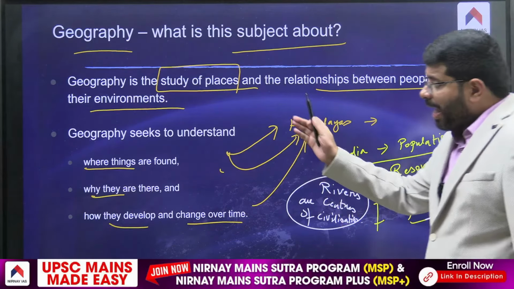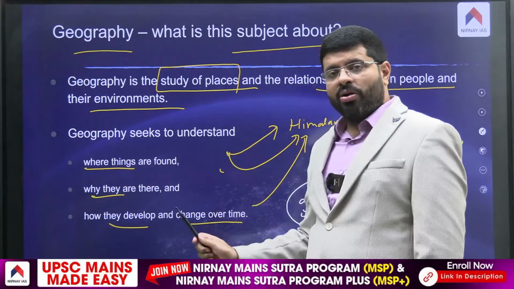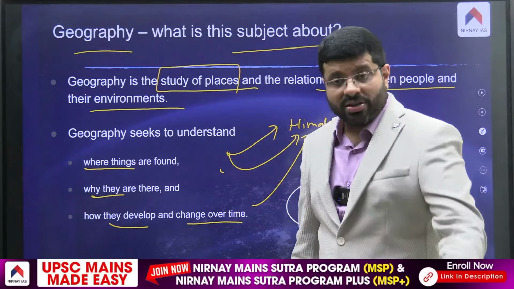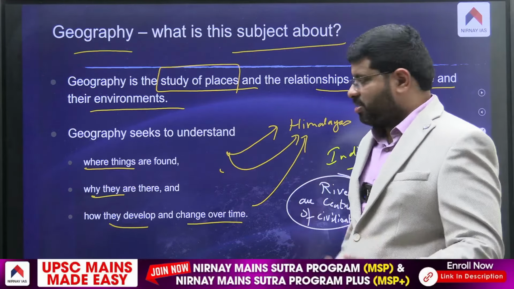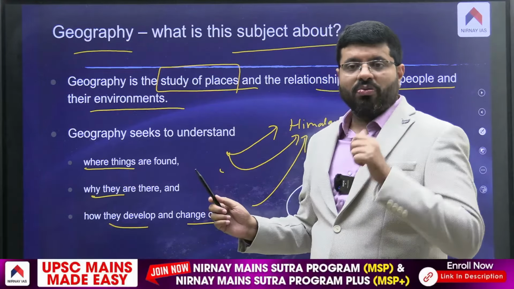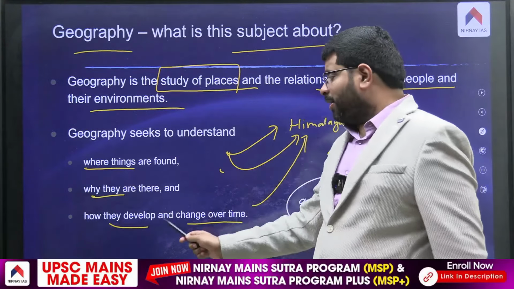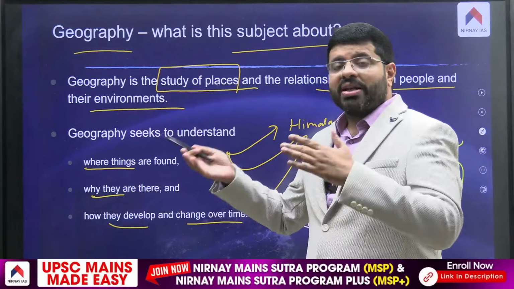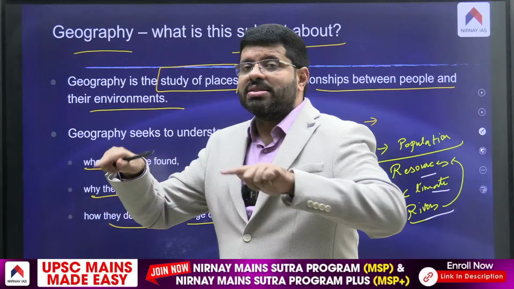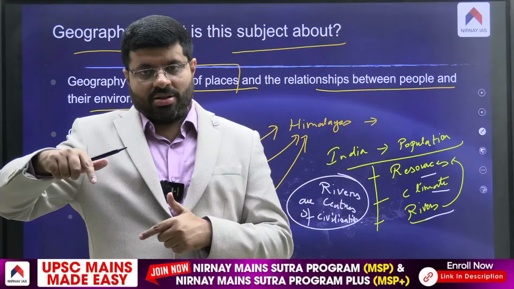You can take as many examples as possible. You take geography: where, why, how. You can take from physical aspects, you can take industries of the world. Iron and steel industries: where are they? Say places like Jamshedpur. Why are they located there? There are resources there. How did they change over time? Because of the resources and the availability of a steel plant, other ancillary industries like Tata Motors have come across. That is the automobile industry, right?